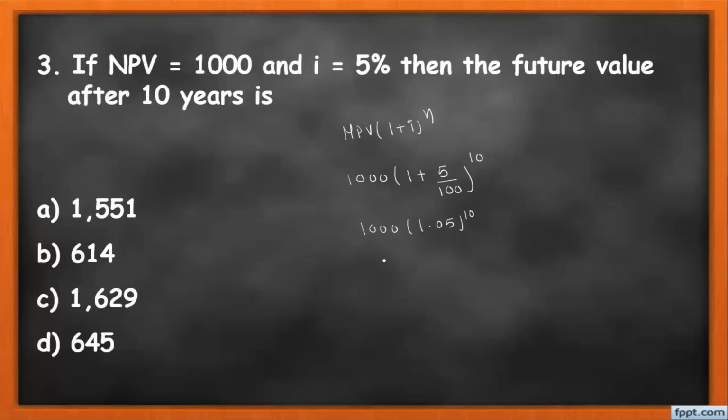So we get the value 1.6289 into 1000. So finally we get 1628.9, which is near option C. The options given over here are 1551, 614, 1629 and 645. So the correct option is option C, that is 1629.